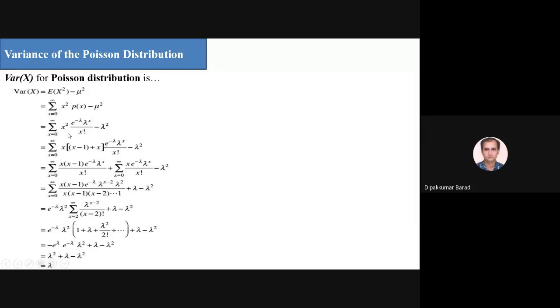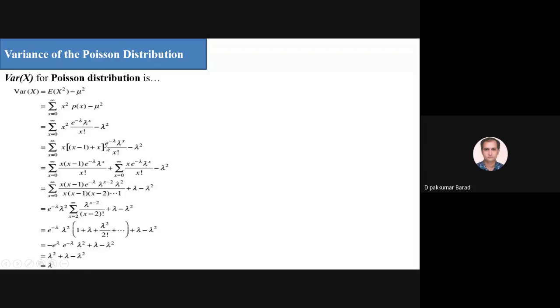Now this x square can be represented as x into x minus 1 plus x. See here, this is a correction. This close bracket is not here. You have to write x into x minus 1 plus x, where x is multiplied only with x minus 1, so remove this close bracket.